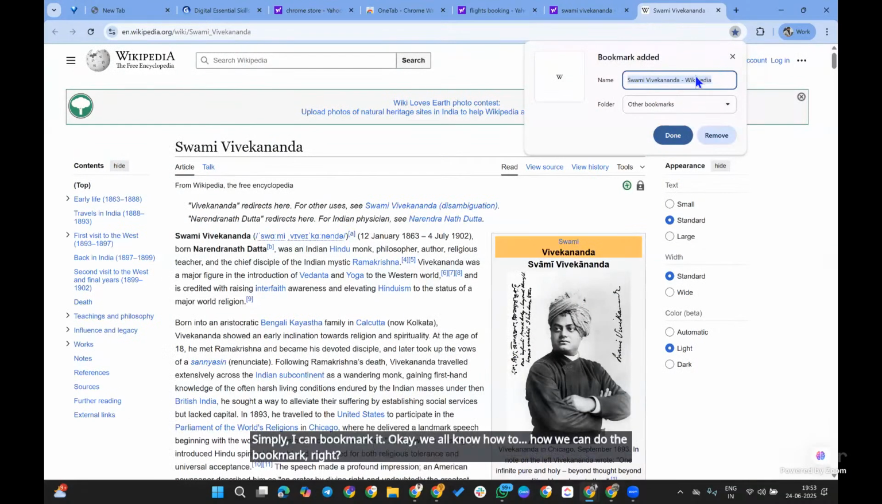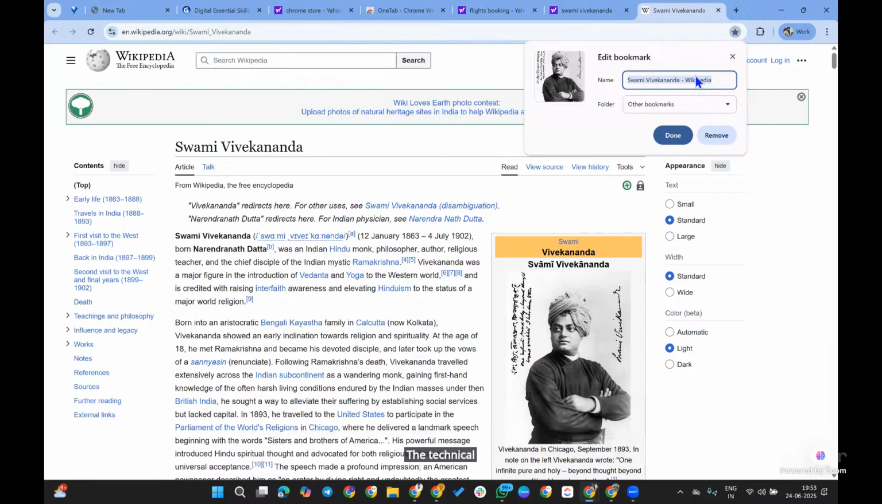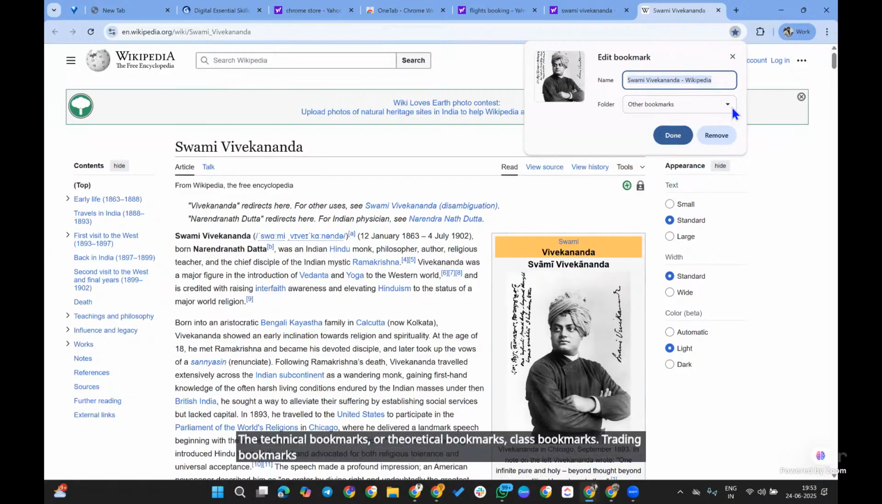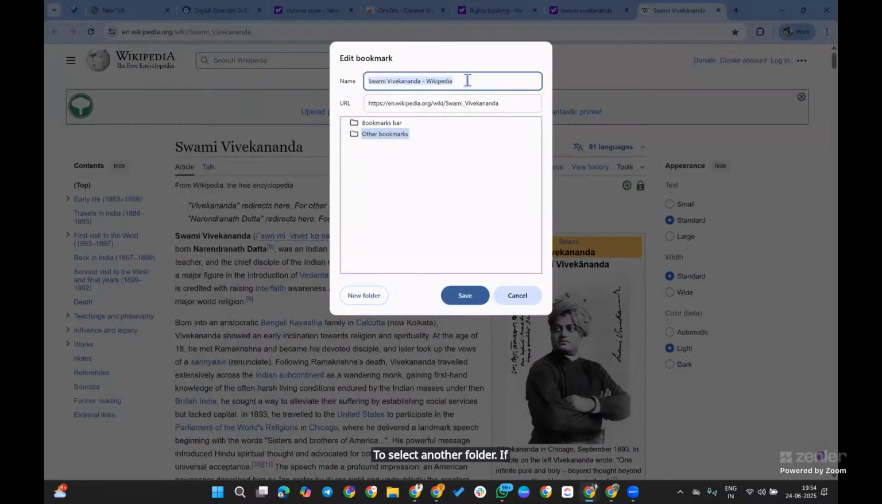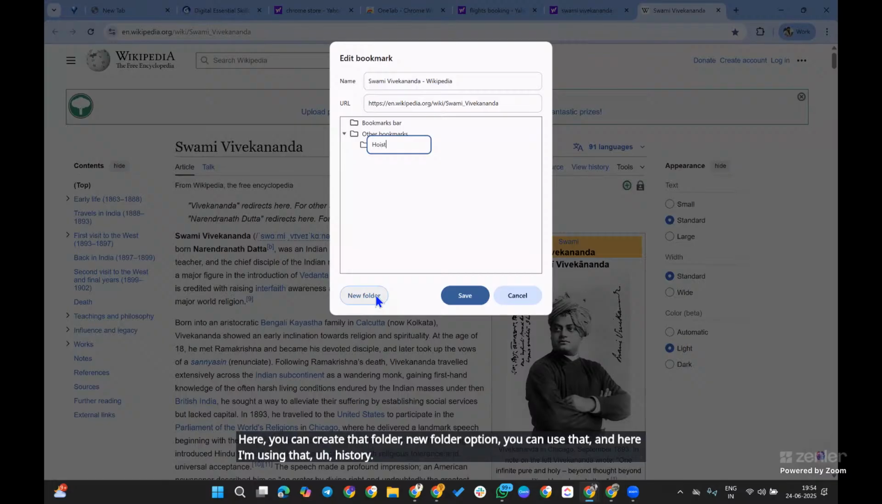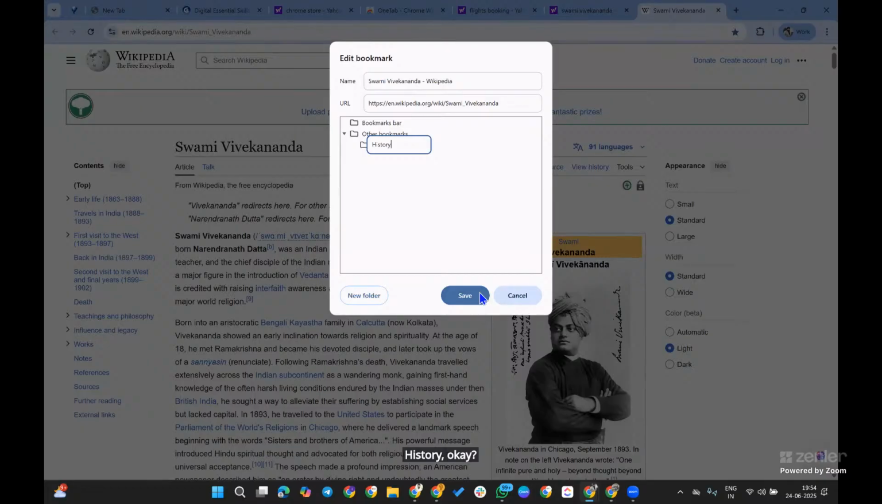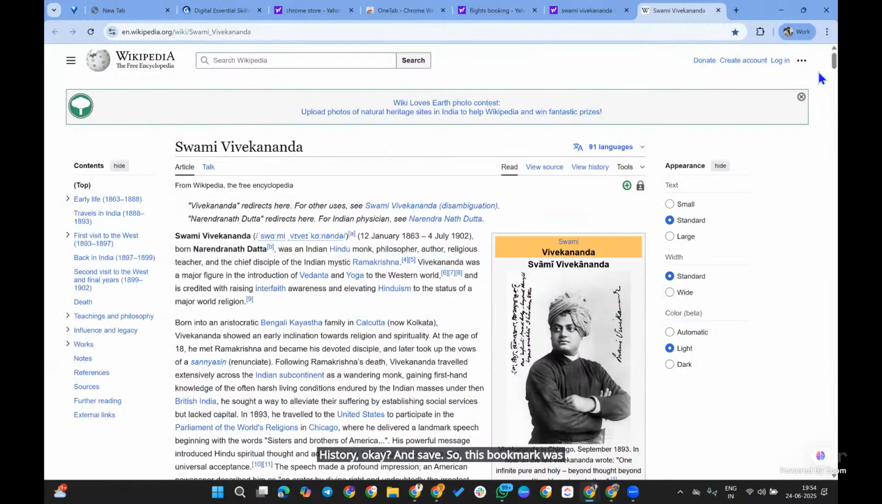Simply you can add the bookmark, and in the bookmarks you can also make folders: technical bookmarks, theoretical bookmarks, class bookmarks, reading bookmarks, whatever you like. Choose another folder. If you don't have any folder named Swami Vivekananda, you can create it with the new folder option. Here I'm using history. Okay, and save. So this bookmark was saved in history.